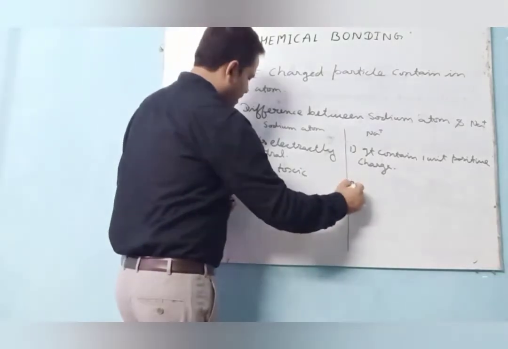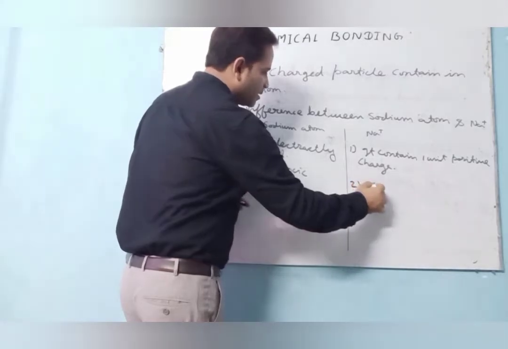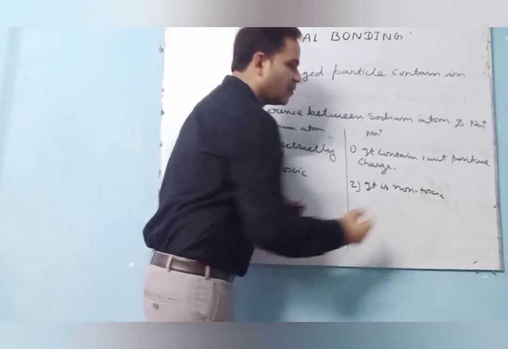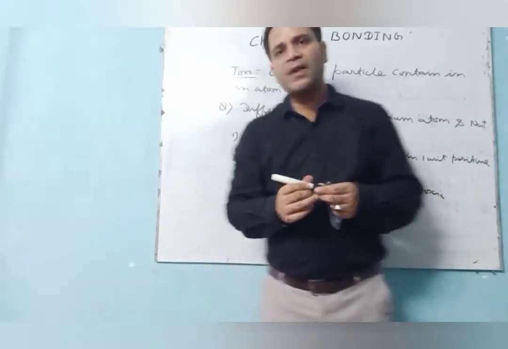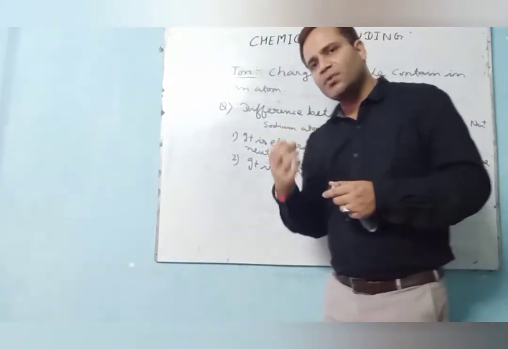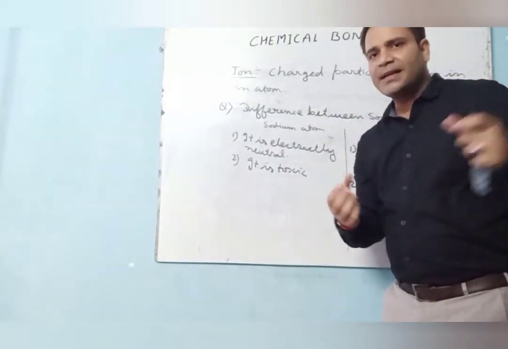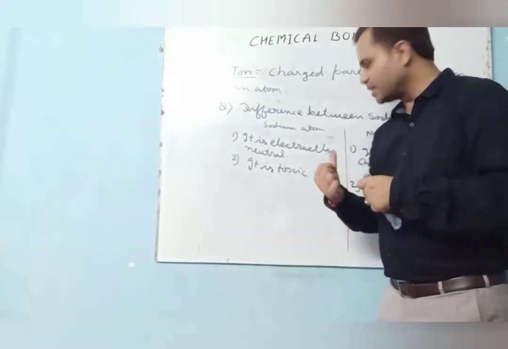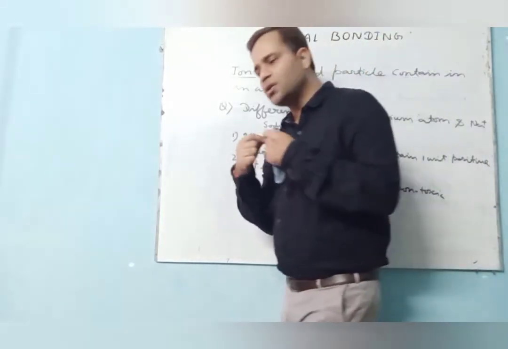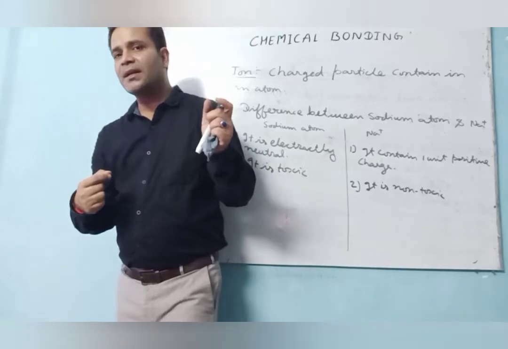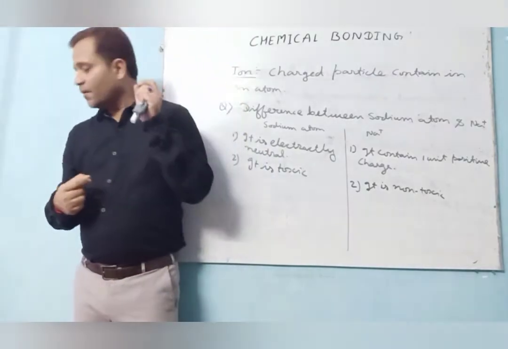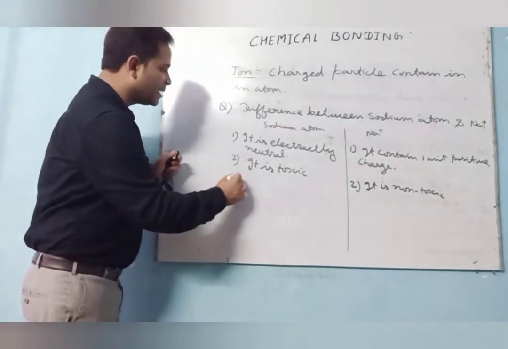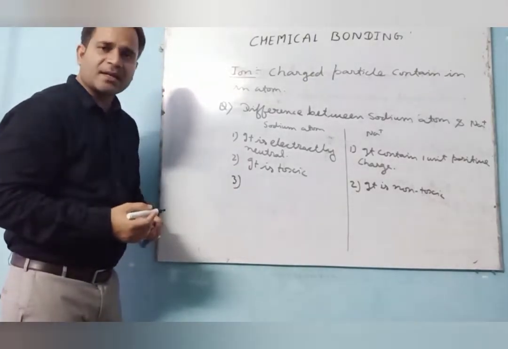The sodium ion is non-toxic. Why am I saying non-toxic? Because when you eat sodium chloride in the form of salt, its chemical composition does not react in our body. Understand? So the sodium ion is non-toxic, while the sodium atom is very toxic. Now the third one is that it has a stable electronic configuration.